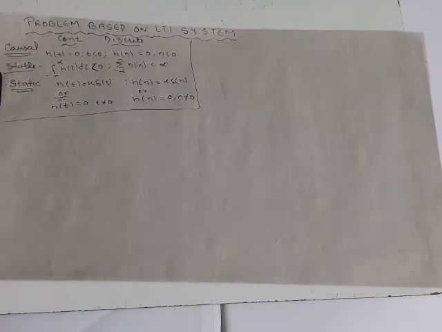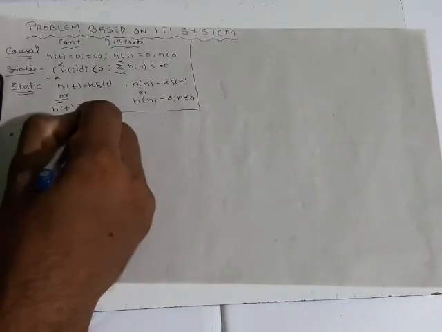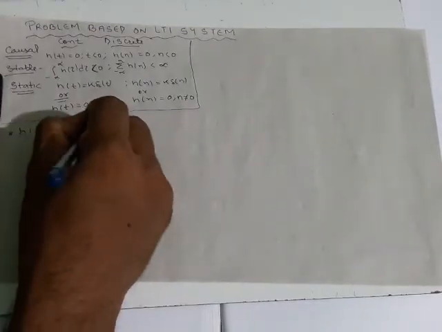Now I will discuss some of the problems based on the LTI system along with some of the properties. Before solving problems, let us give some clue, some basic concepts. Now see, h of t convolved with x of t is nothing but y of t.